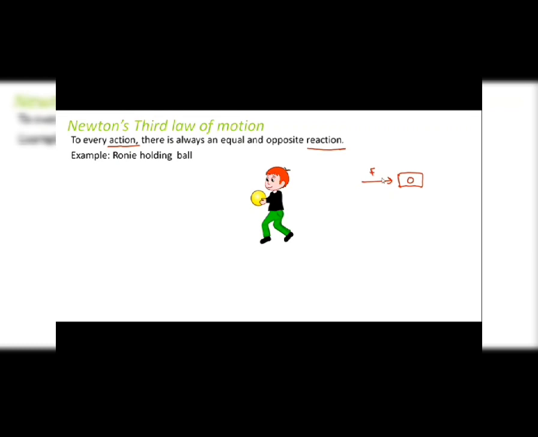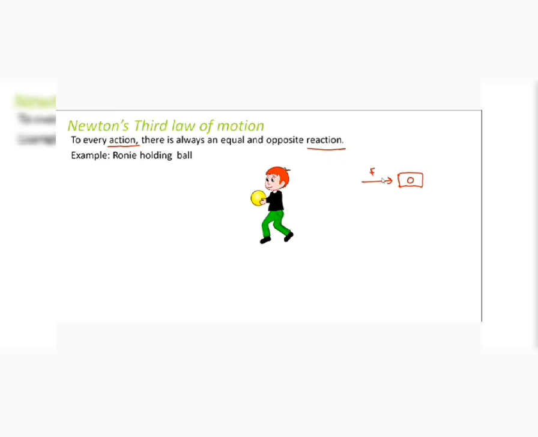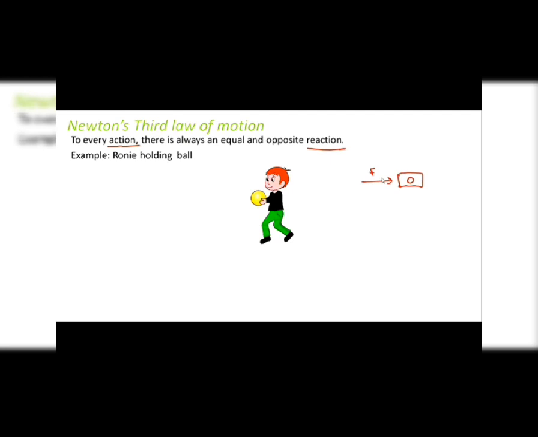So that means for every force which is exerted on an object, there's an equal and opposite force which is being exerted on that object. So this law is the interesting one. Let's suppose this boy Ronnie is holding a ball, and by holding the ball he is exerting some force on the ball. So the ball will also exert an equal and opposite force on Ronnie's hand. So that's what Newton's third law states.